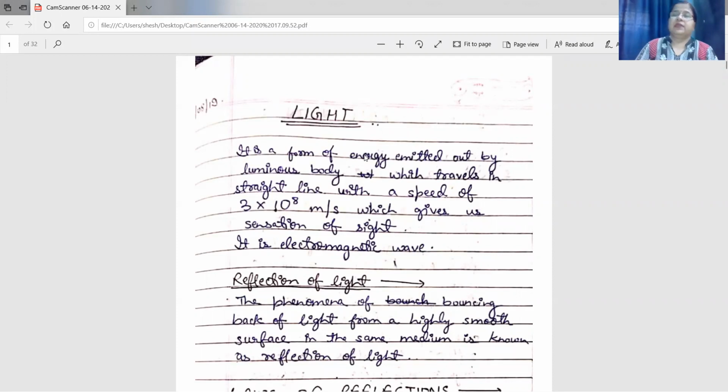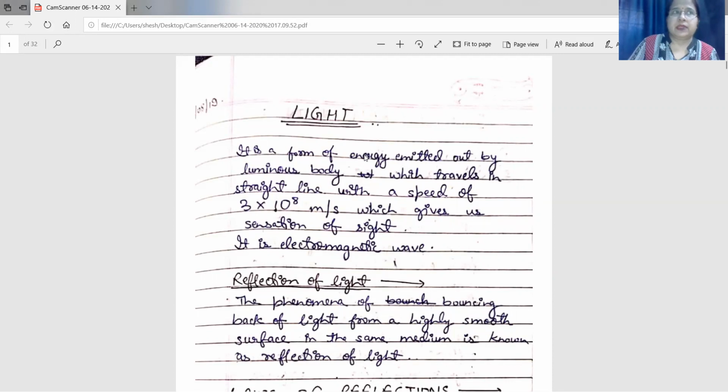So the first question arises, what is light? Light is an invisible form of energy. Form of energy means which is capable of doing work. It is an invisible form of energy which makes other things visible. So we can say light is an invisible form of energy emitted out by all luminous bodies.